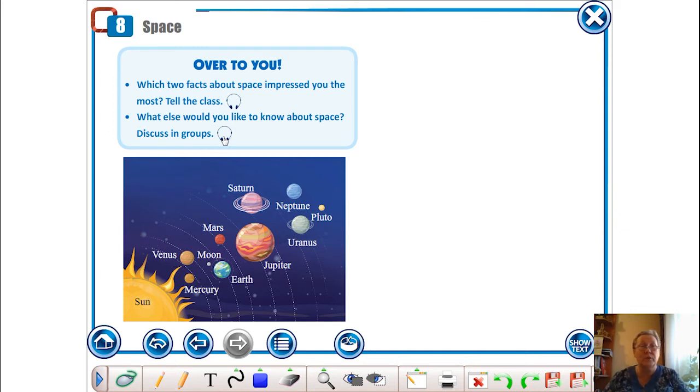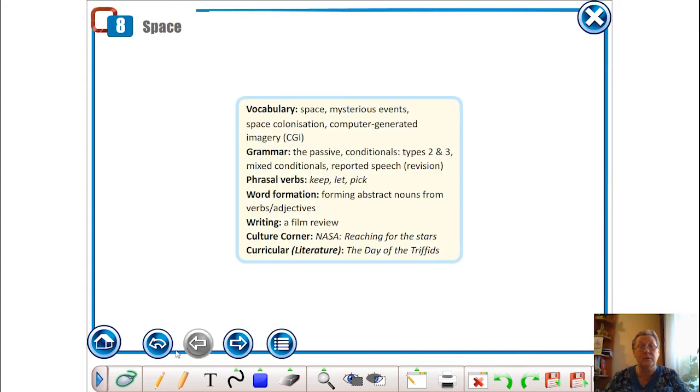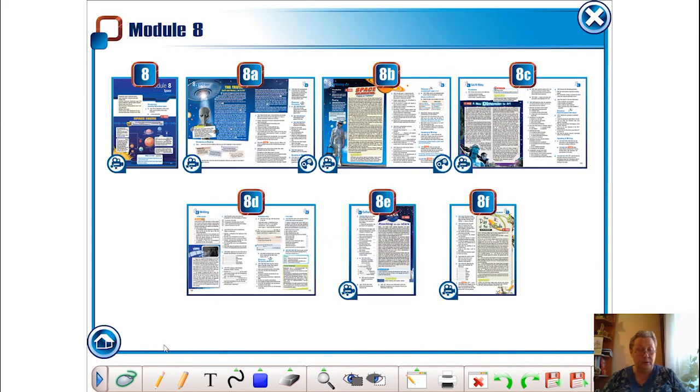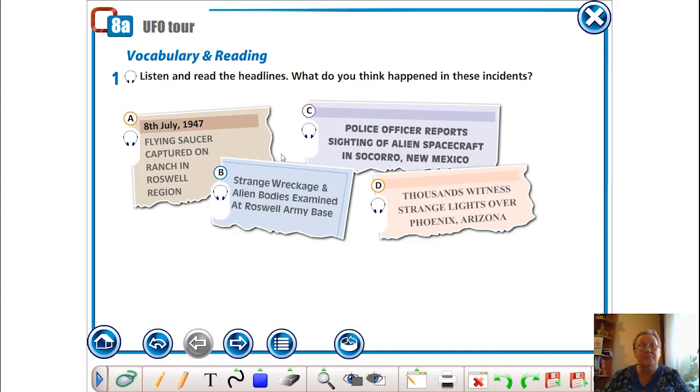So these two questions will be for you to answer, and let's go to another page in our students' book, that is page 98. So today we'll start to work at the text "The truth isn't out there, is it?" I hope that will be very interesting information about a UFO tour. Let's start. Listen and read the headlines. What do you think happened in these incidents?